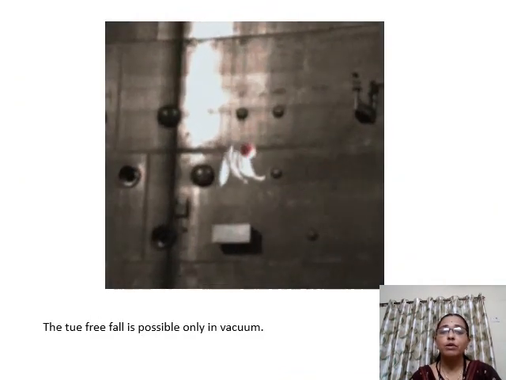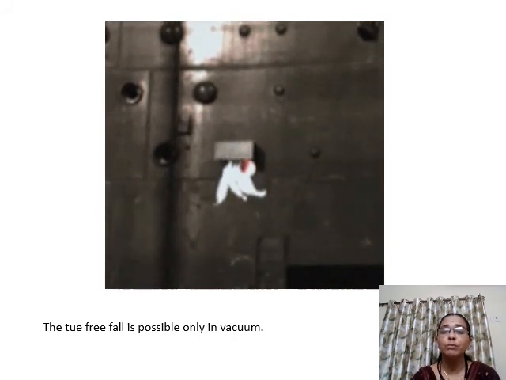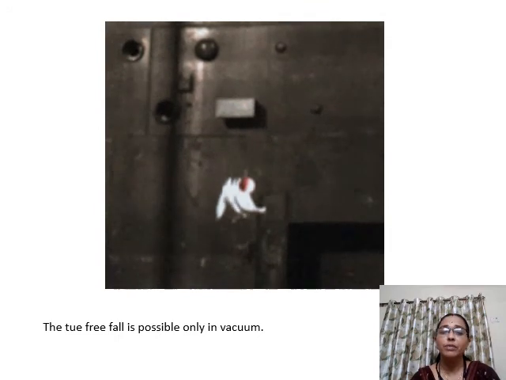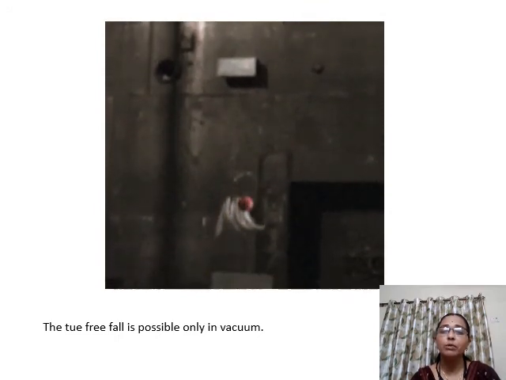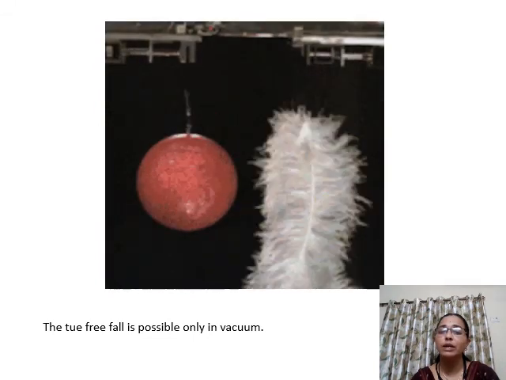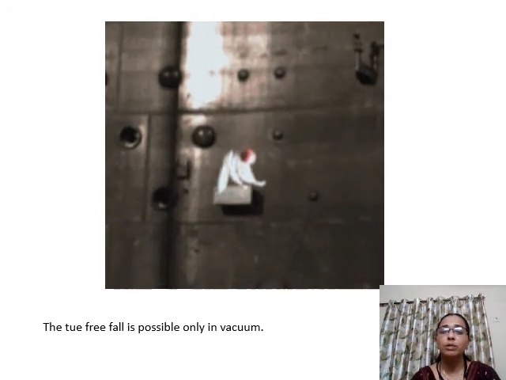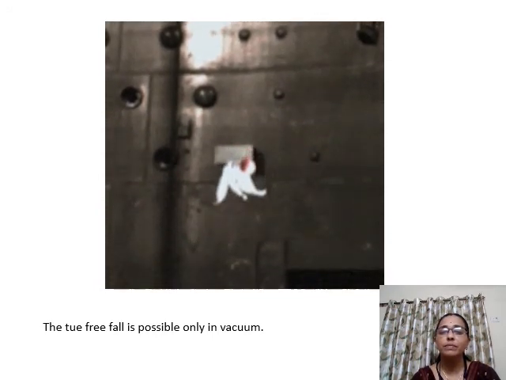Here you could see a free fall. A true free fall is possible when there is a vacuum. Here a vacuum is created, and in that vacuum you will find both the feather and the ball reach the ground at the same time. Just see the video again.